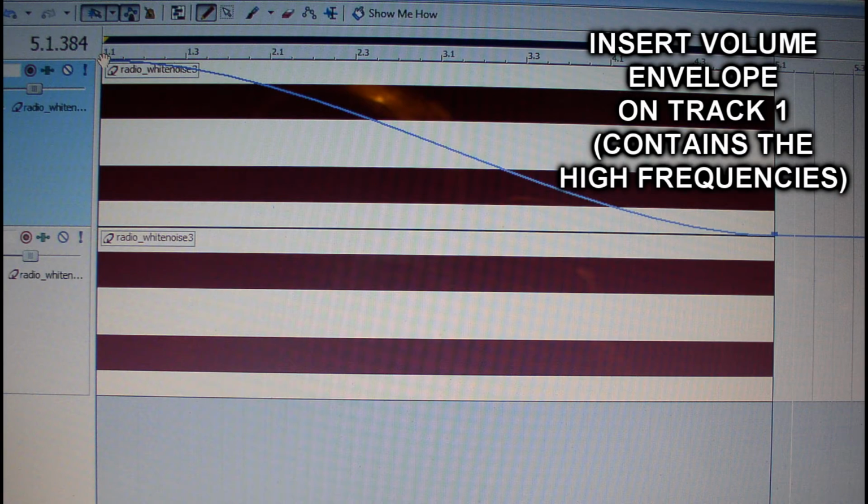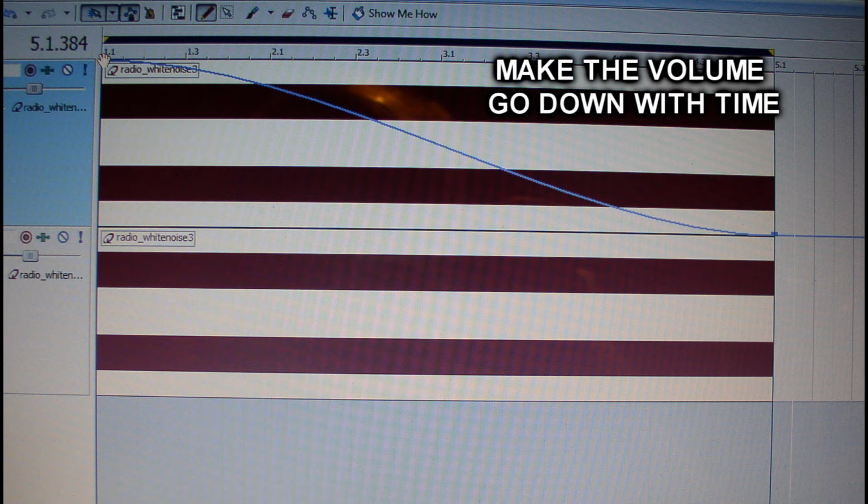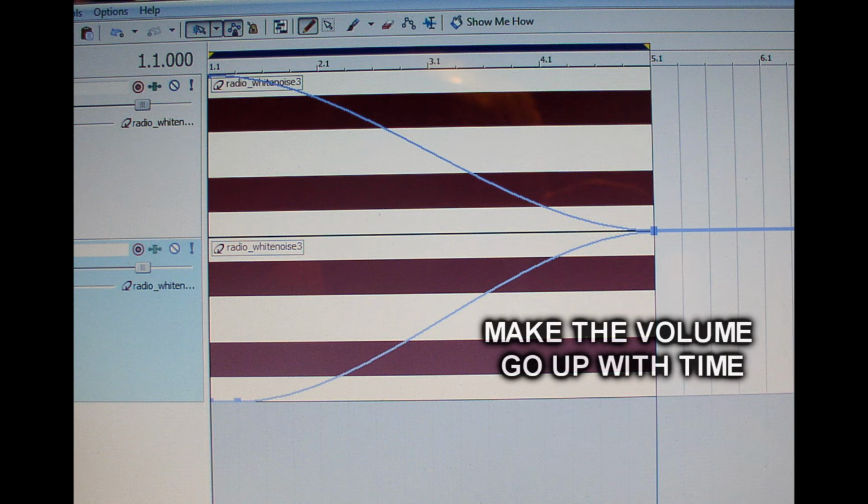Now we insert a volume envelope on track 1. That's the track that contains the high frequencies. Make the volume go down with time. Then on track 2 we insert an opposite envelope. Track 2 contains the low frequencies. We want it to go up with time.